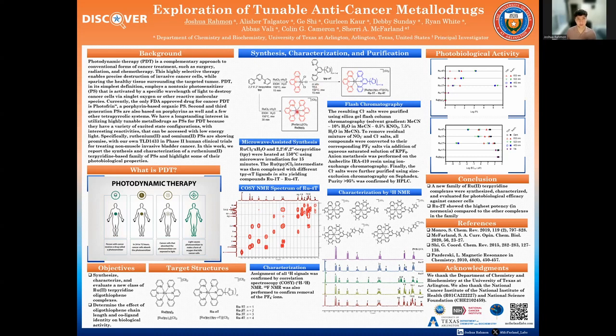Here we have the correlation spectroscopy NMR of our Ru4T compound and our proton NMR of our Ru-bis terpyridine and Ru-terpy 1 through 4T, respectively. Moving to the far right-hand column, we have our photobiological activity graphs, and although there's a lot to look at on these graphs, I want to highlight a very specific area. Here we have a Ru2T complex showing increased potency as compared to the other complexes in the family.